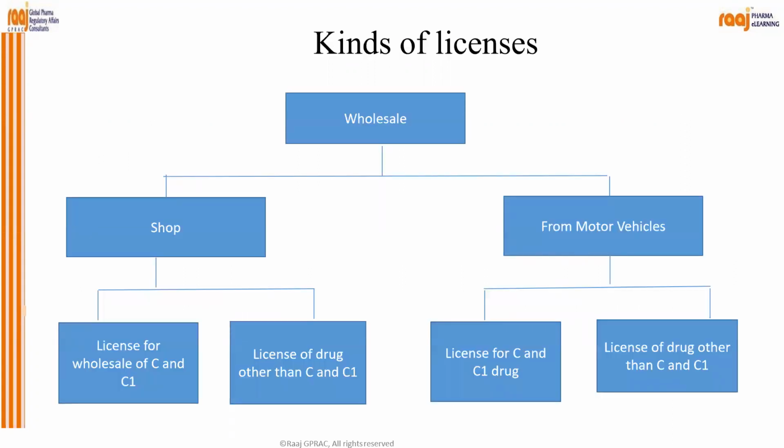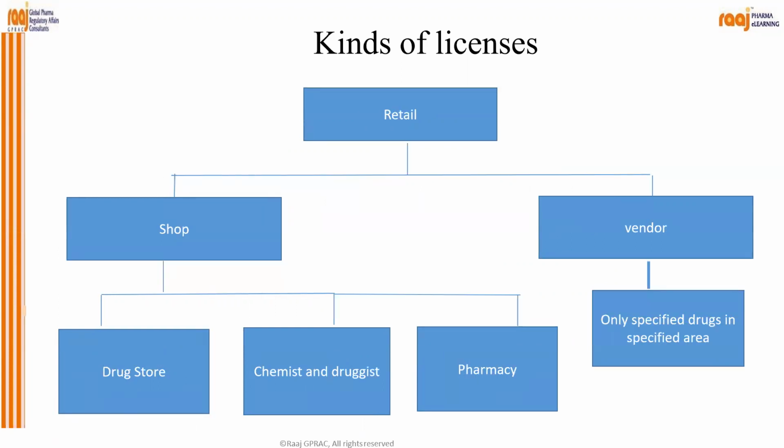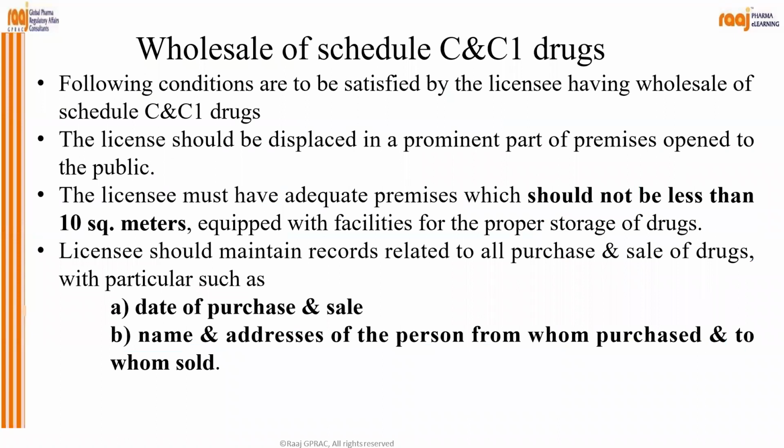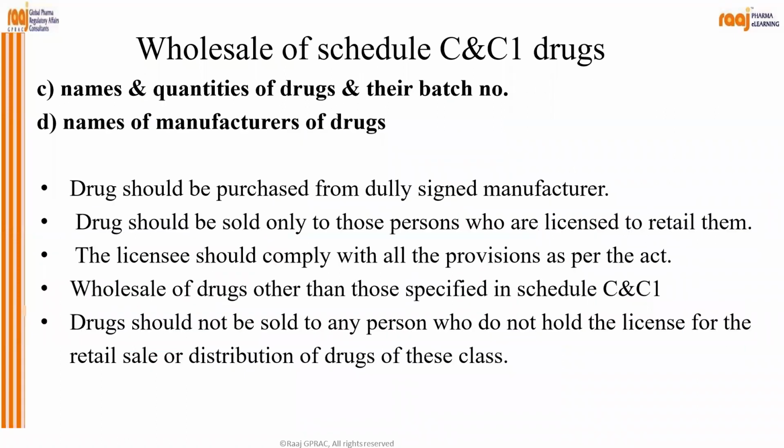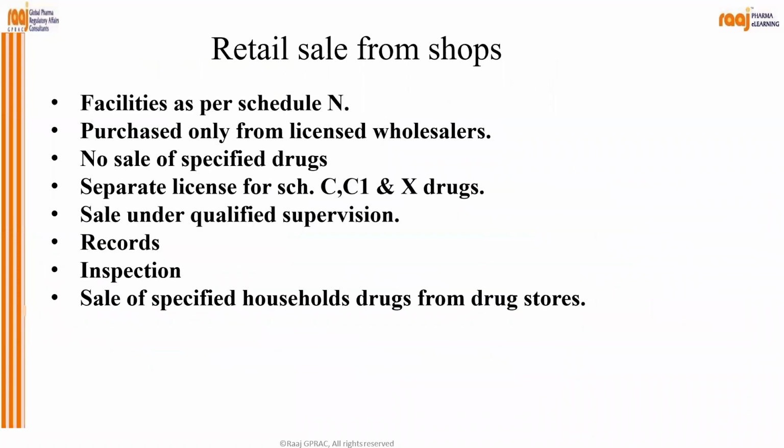Then these are the different kinds of licenses given. Wholesale under shop license for wholesale of C and C1, then license of drug other than C and C1. Right? Retail for the drugstore, chemist and druggist, pharmacy. These are the different licenses given. Retail sell from the shop.